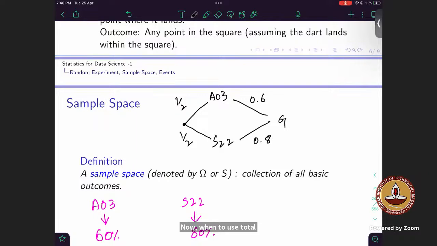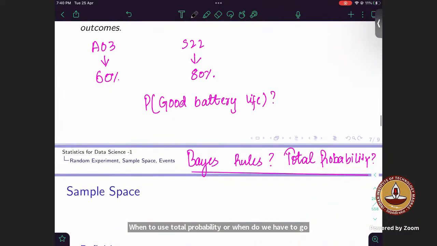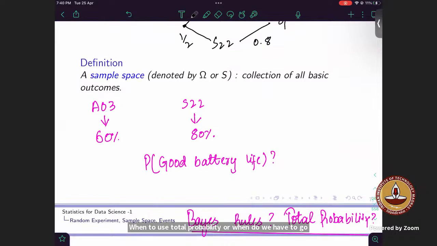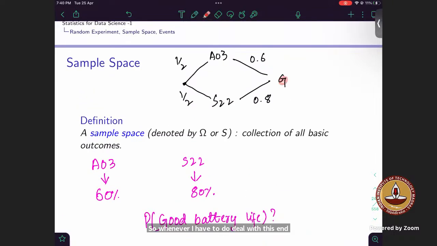A few people are confused about when to use total probability and when to go for Bayes rule. Now, in this question, I was asking about the end result, right? What is my concern at the end? I am concerned with this good battery life. I don't know right now the probability of this end result. So whenever I have to deal with the probability of the end result, I will go with total probability. Okay.